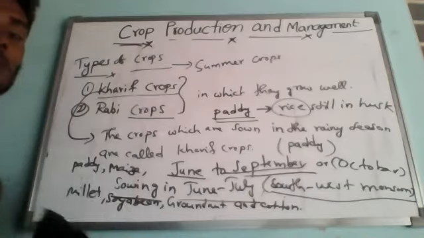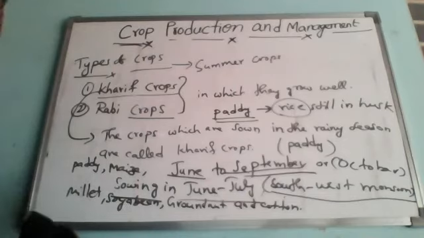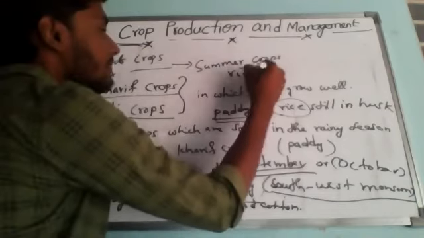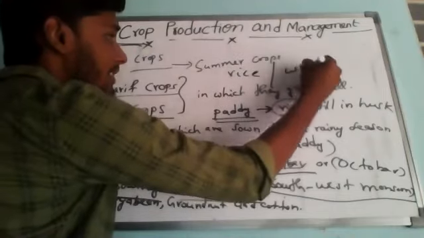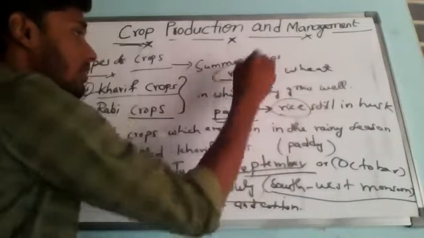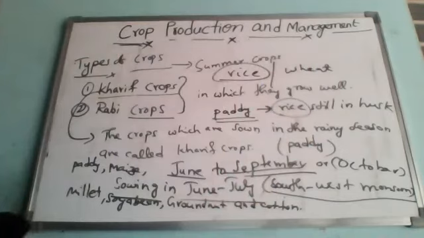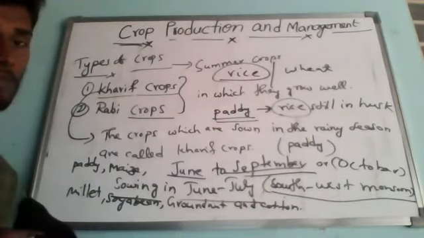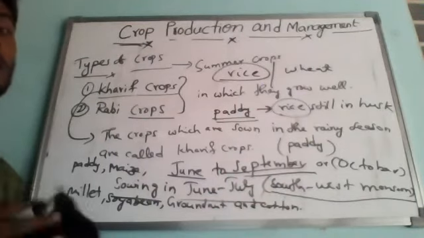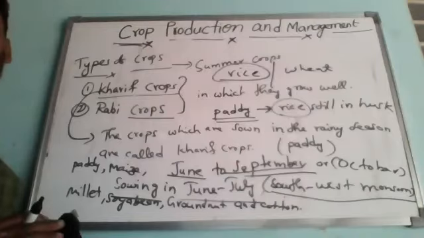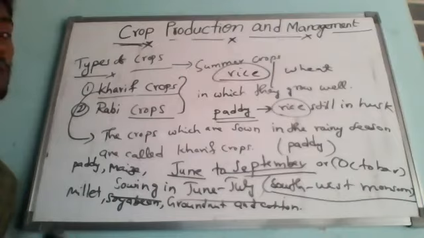If you observe, both are under cereals only. Rice versus wheat. If you want to cultivate rice, it requires a lot of water.